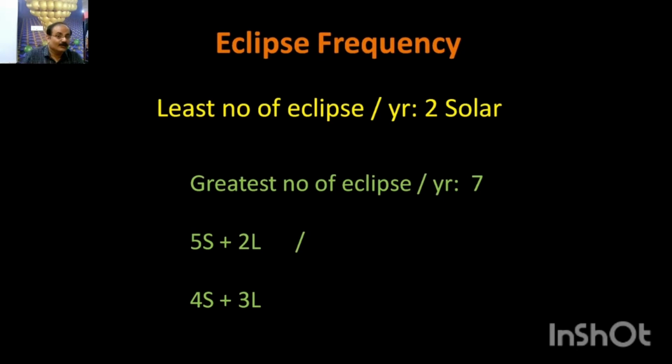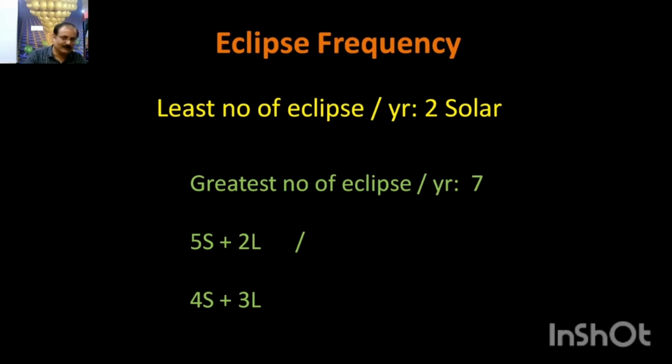So how many eclipses can occur in a year? There are actually calculations. You have to do certain calculations. Why are calculations possible? Because on average there is a mean distance between Earth and Sun, and based on that distance there is a period. This can be calculated from Kepler's laws of planetary motion. We will learn about it in future, maybe tomorrow. Once you know the period and the orbit, some parameters get fixed, the geometry gets fixed, and you can calculate at what interval an eclipse can occur.